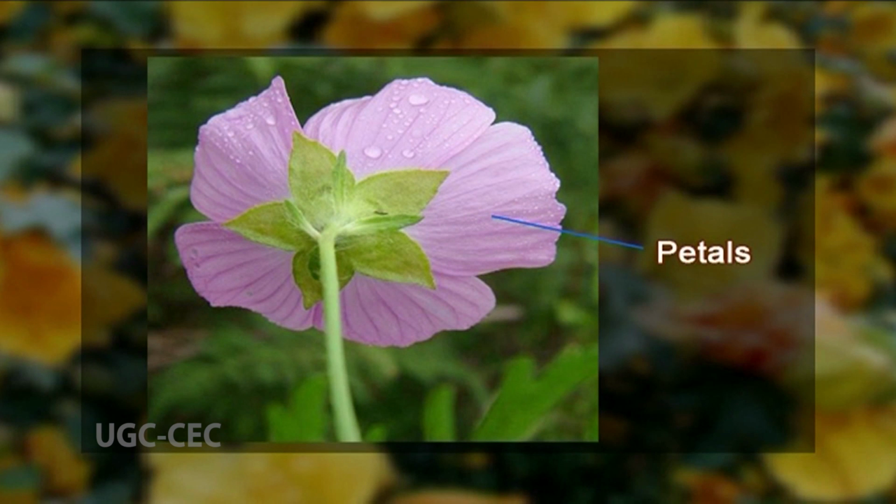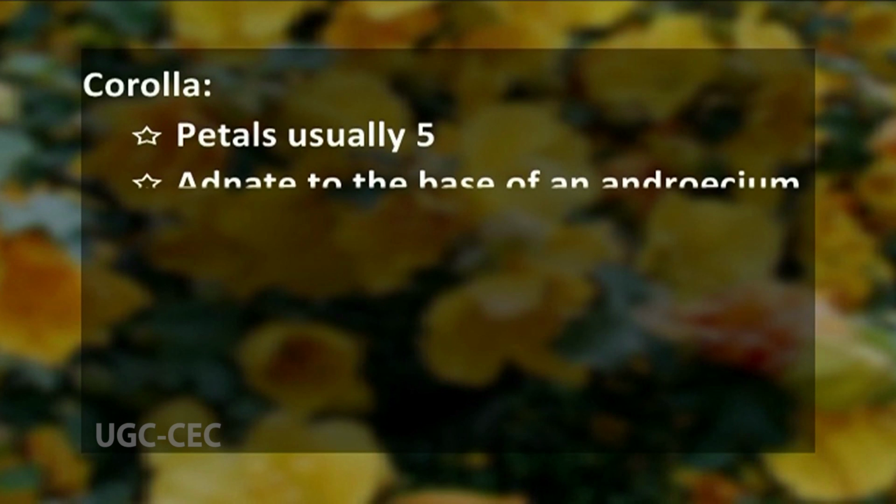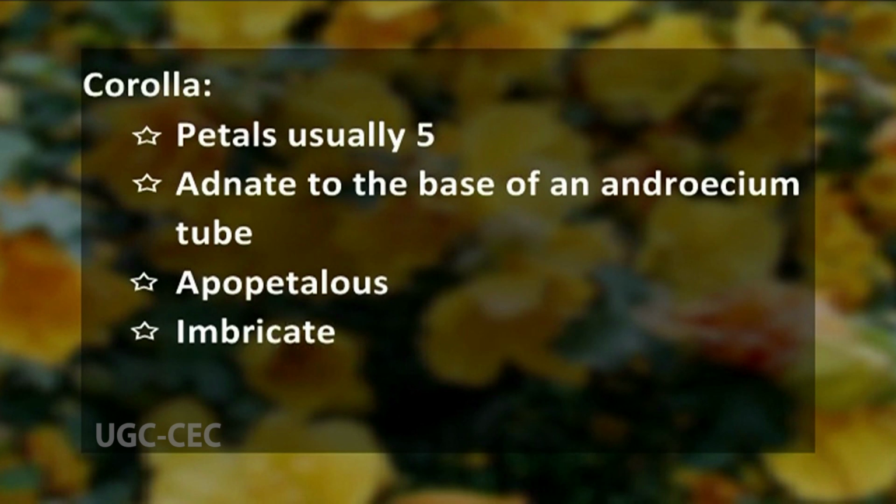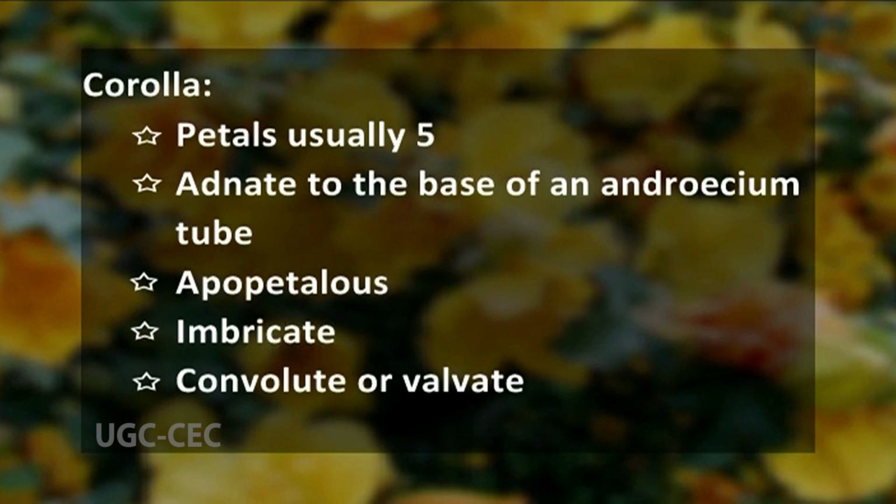Now the second part of the flower, that is corolla, which is always an attractive part of the flower. It comprises the usual petals, which number about 5, but rarely we also see 3 or 4 petals only. These petals are adnate, that means they are fused to the base of an androecium tube. They are free, that's why we call these corolla apopetalous. The aestivation is imbricate, or sometimes convolute or valvate.